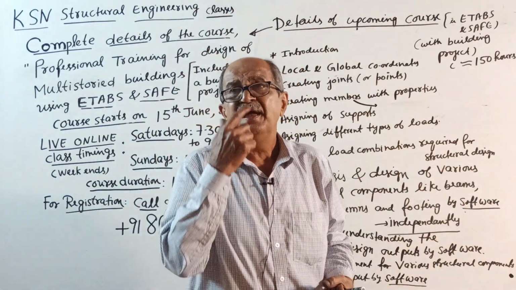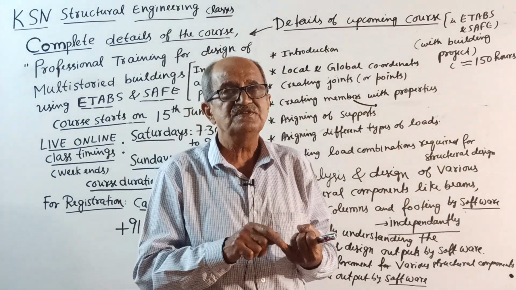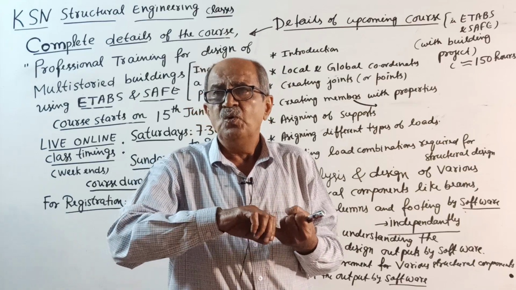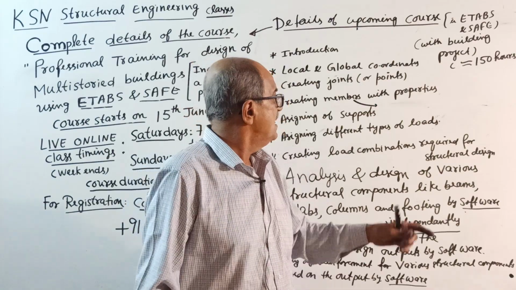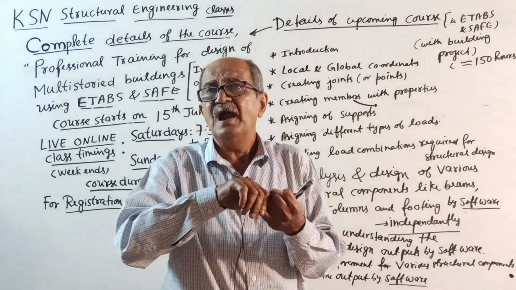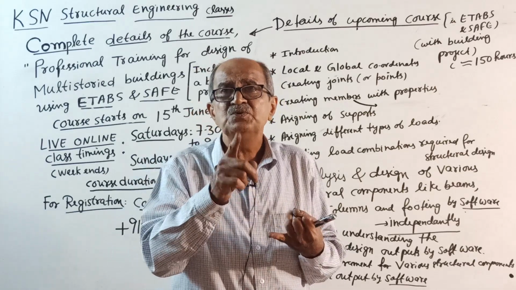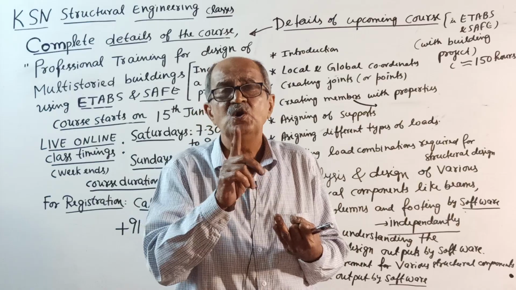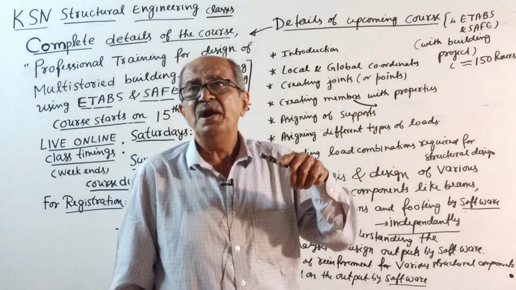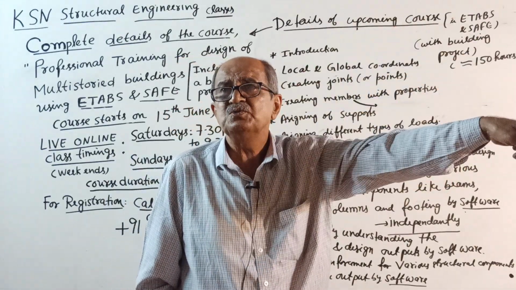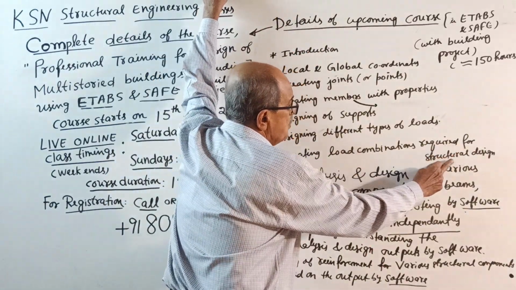See, you require one combination, dead load plus live load, working load or service load. Then factored load, 1.5 dead load plus 1.5 live load. But we are considering earthquake also. So at that time, it is 1.5 dead load plus 1.5 earthquake load, with different directions, not one. Then one more is there, 1.2 dead load plus 1.2 live load plus 1.2 earthquake load. That is all the load combinations. So, creating load combinations required for structural design.